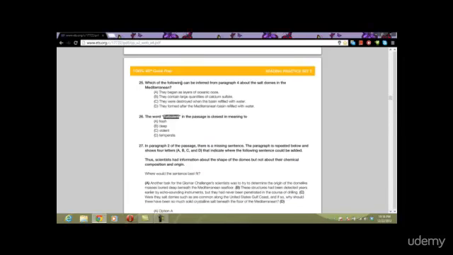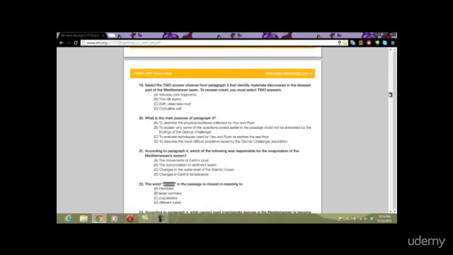25. Which of the following can be inferred from paragraph 4 about the salt domes? Keywords are salt domes. All right, here I see the word salt domes. Now, just be aware that I know we had the previous question right here, and we're looking back for salt domes, that there are basically 3 questions where it doesn't follow chronological order. Sometimes with vocabulary questions, it doesn't follow our rule of chronological order.